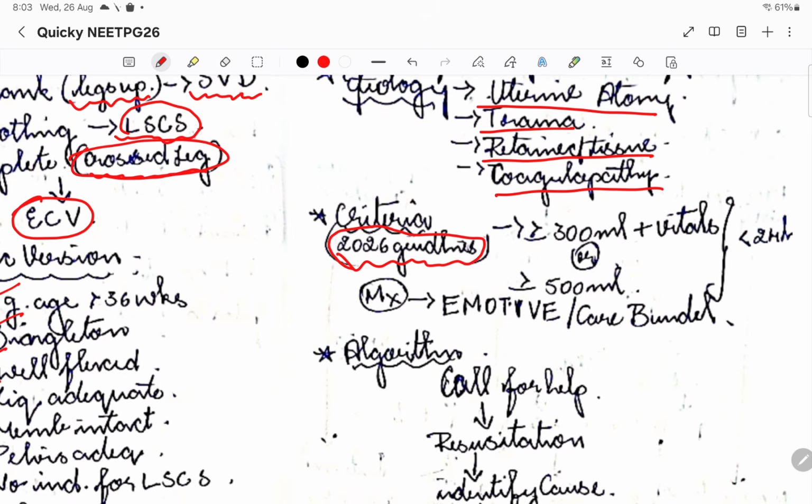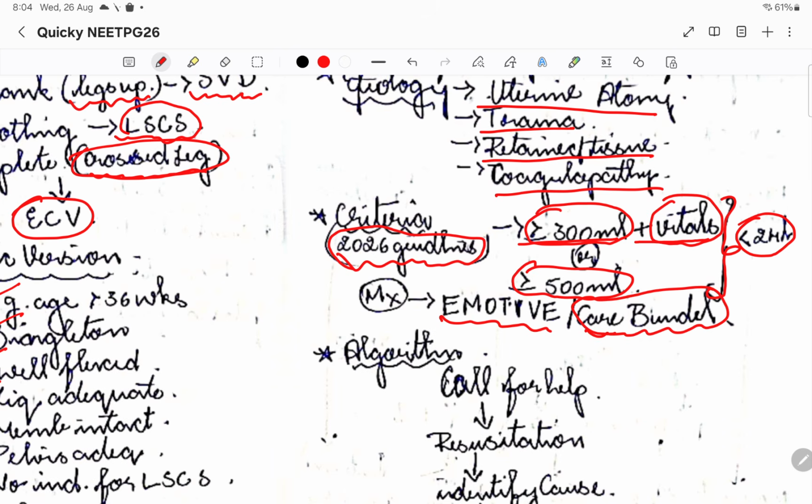It tells that if there is more than 300 ml of blood loss with vital instability, or if more than 500 ml of blood is lost, that is when we consider it as PPH. This should occur within 24 hours. How we are going to do the management is E-MOTIVE, also commonly known as the care bundle. E-MOTIVE is very, very important.